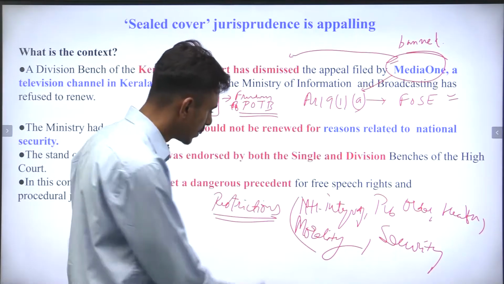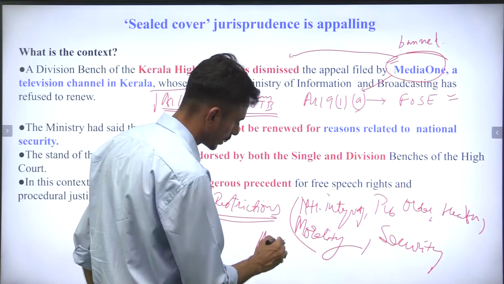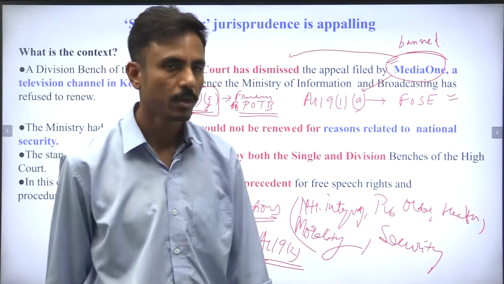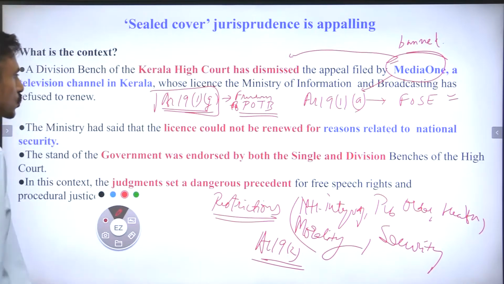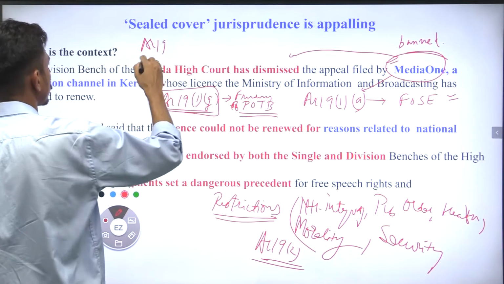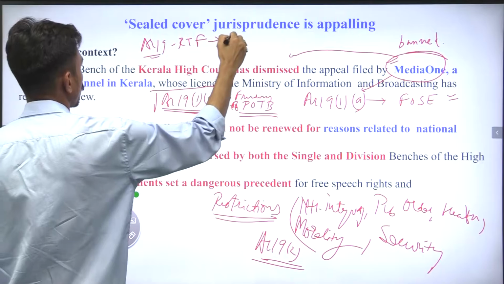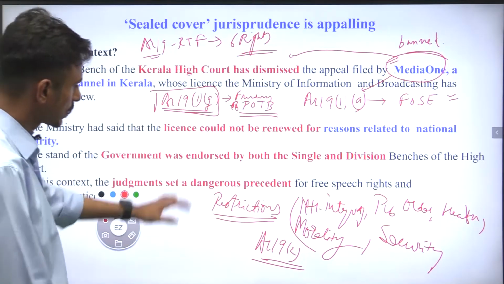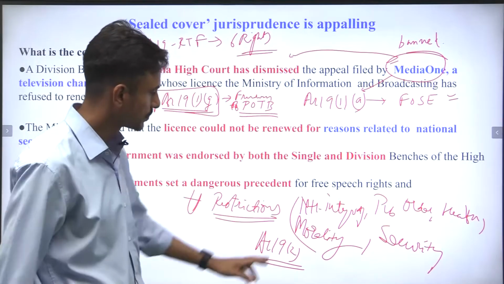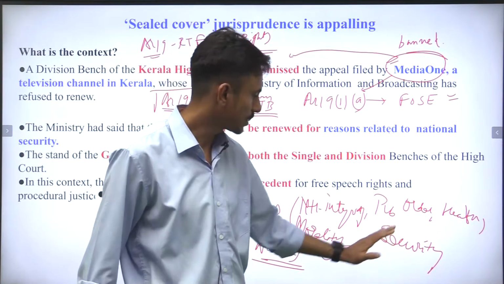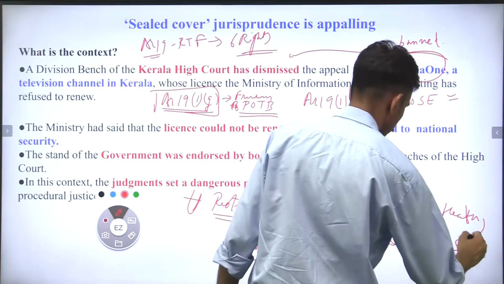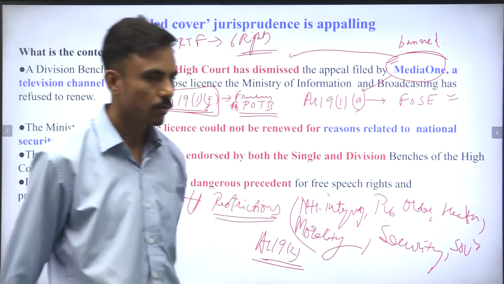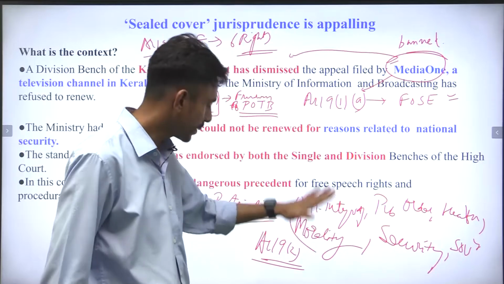So there is a restriction which is clearly mentioned under Article 19, Clause 2, right? The restrictions to the right to freedom under Article 19, correct? So we know, guys, that Article 19 talks about the right to freedom, and it has 6 rights under it, right? But there are legitimate restrictions subject to national integrity, sovereignty, security, morality, public order and health of the society, right? So only on these grounds can it be restricted.